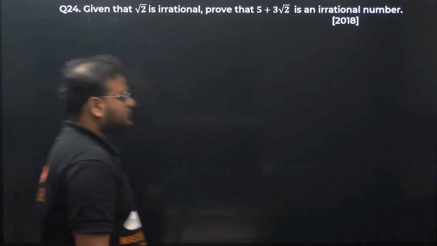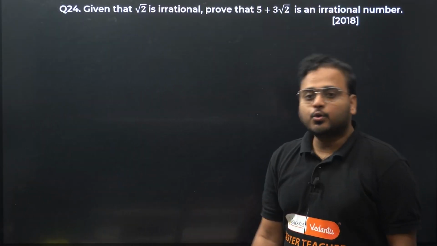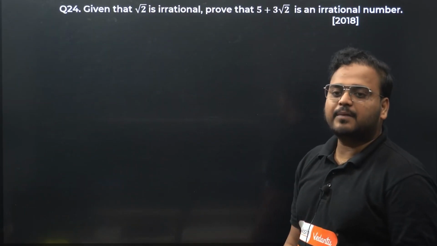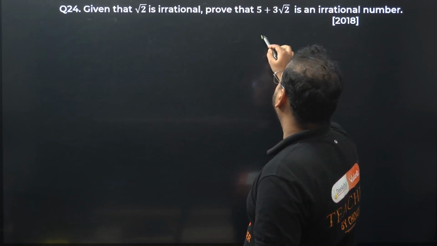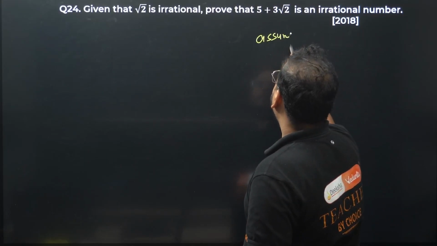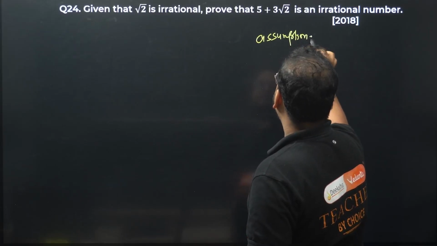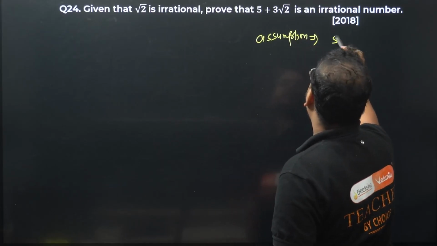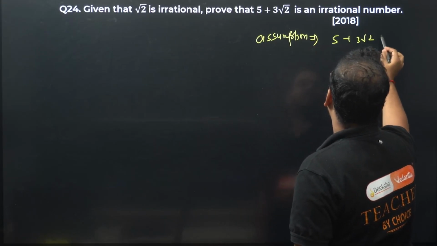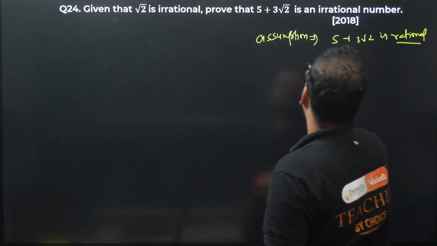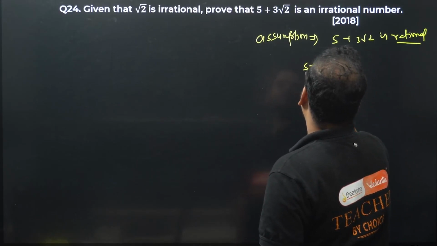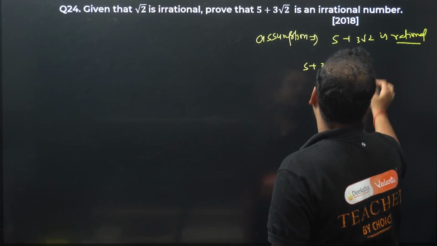Next up. Given root 2 is an irrational number, prove that 5 plus 3 root 2 is also irrational. Okay. So first of all, I said this to you in this kind of question. First step is assumption. What I get? Assume 5 plus 3 root 2 is rational. That's my assumption. What it means is 5 plus 3 root 2 equals P by Q.